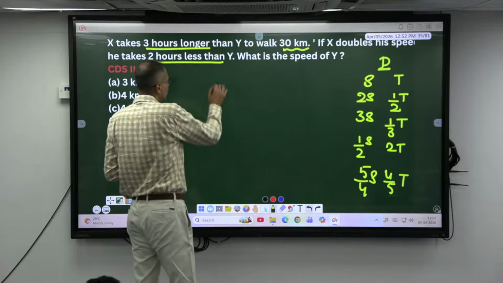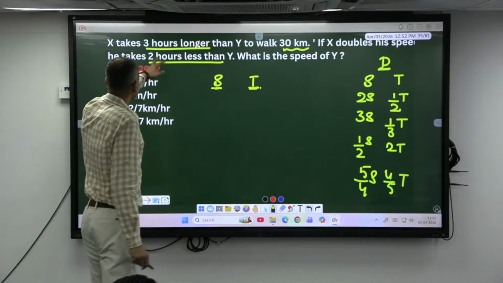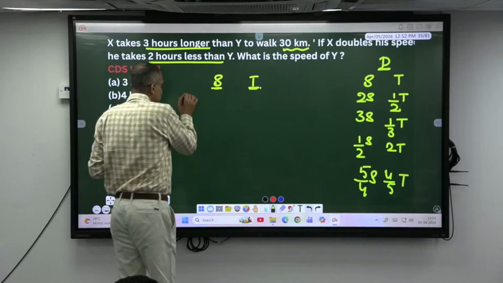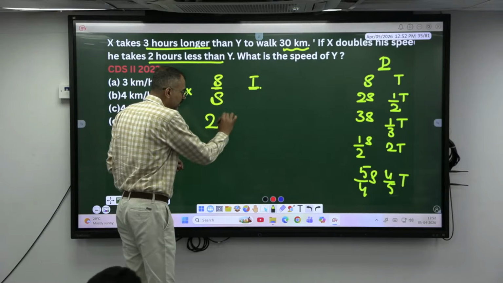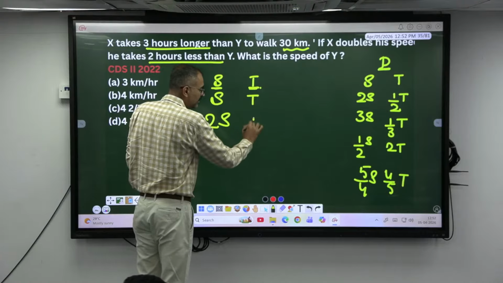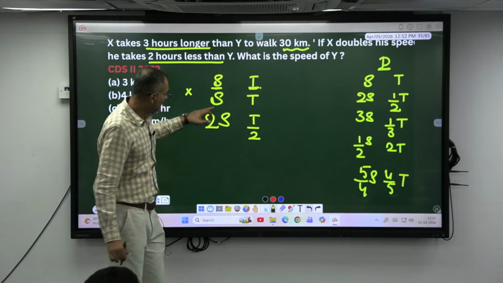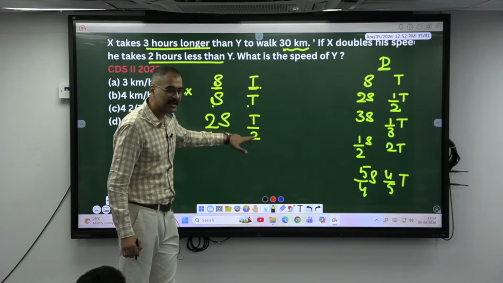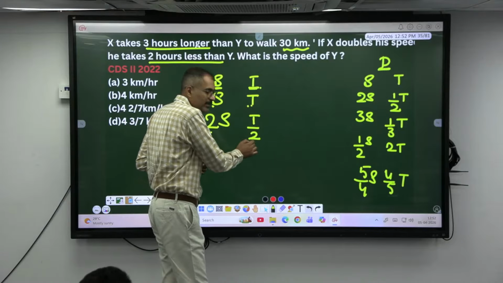Now look here, speed and time. x takes 3 hours longer than y to walk 30 kilometers. If x doubles the speed, let's say originally he was going at s speed, it becomes 2s. If the speed is s and 2s, the time has to be t and t by 2. When he was traveling at original speed, he was taking t time. Since he has doubled the speed, time taken has to be half. Earlier he was taking t time. Now the time taken is t by 2.